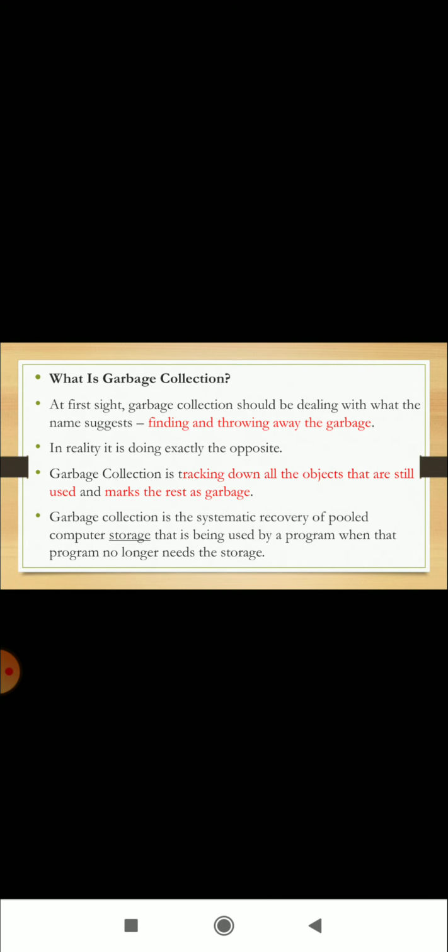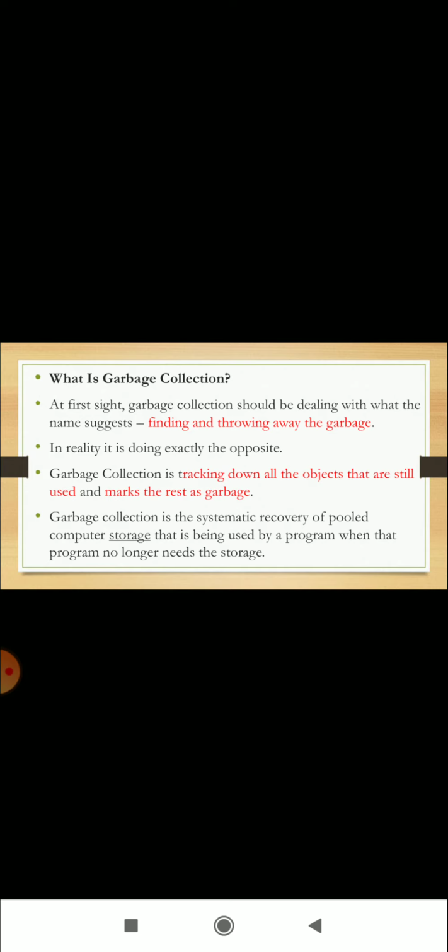So another is garbage collection. What is garbage collection? At first sight, garbage collection should be dealing with what the name suggests, finding and throwing away the garbage. In reality, it is doing exactly the opposite. Garbage collection is tracking down all the objects that are still used and marking the rest as garbage.